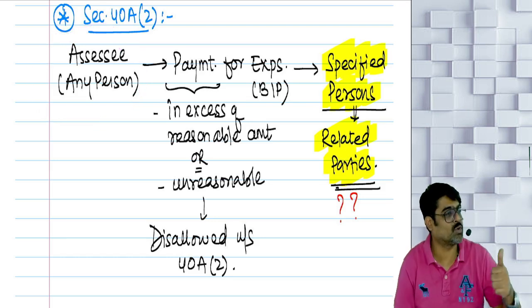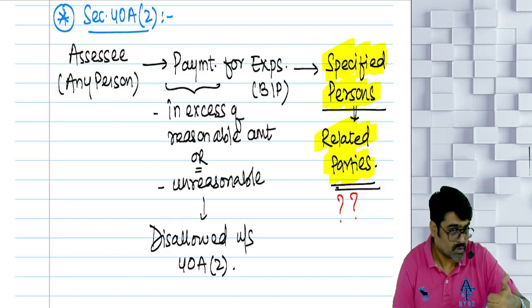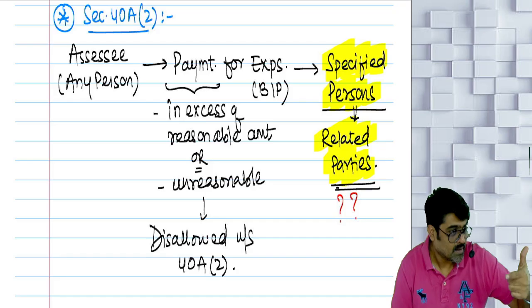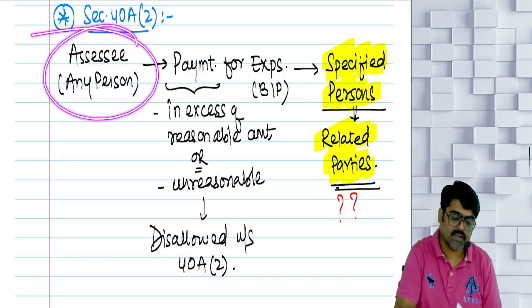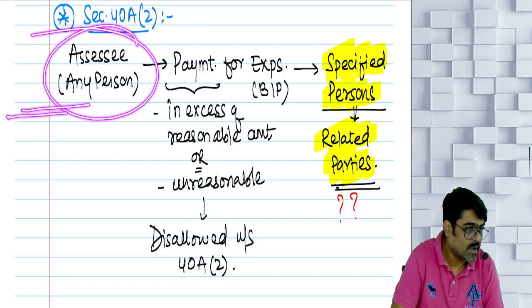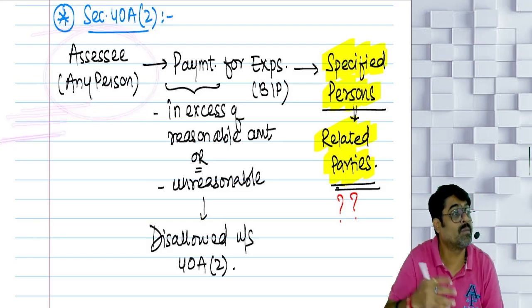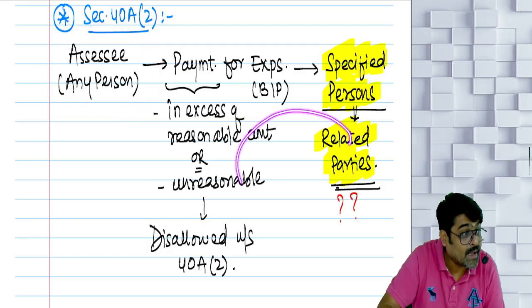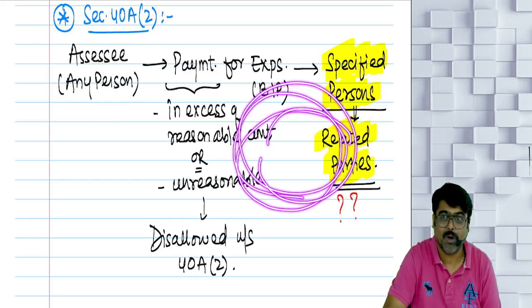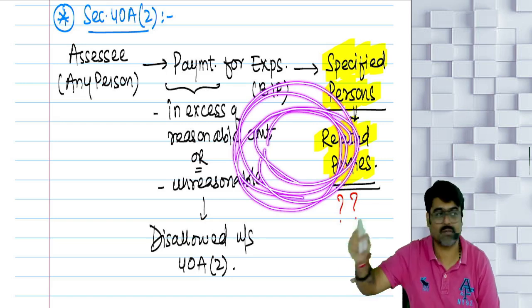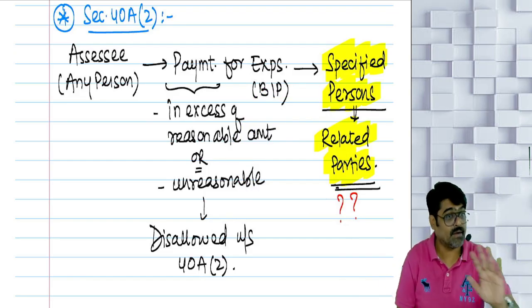What if the assessee is HUF, AOP, BOI, a partnership firm or a company? Who will be the related party? Any member, any partner or any director of the assessee will be the related party. Wait, not just them.